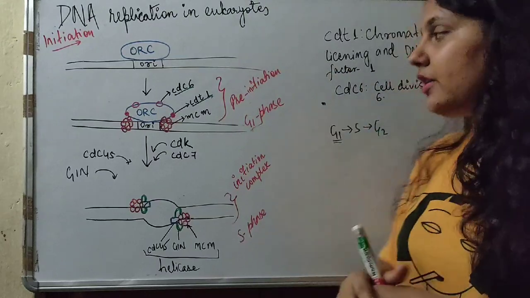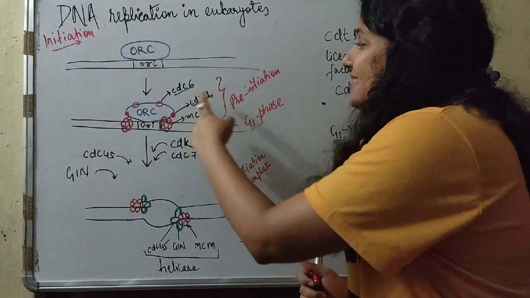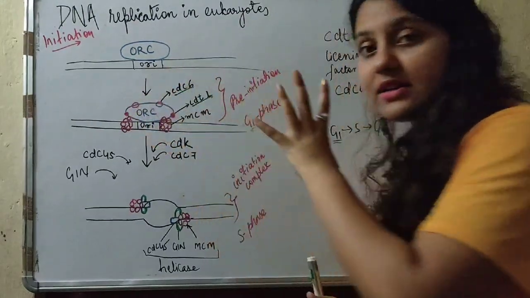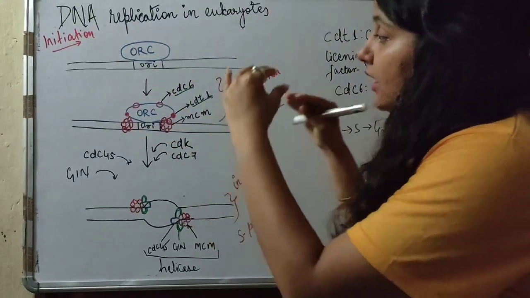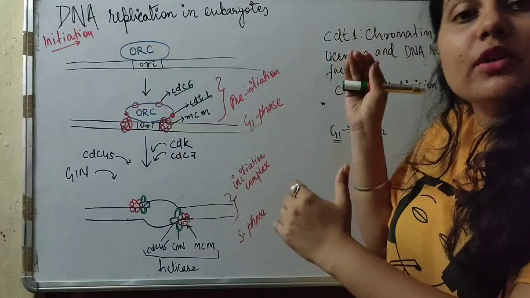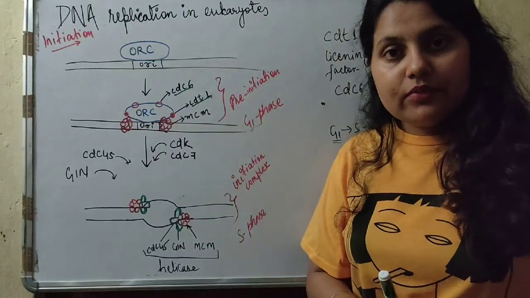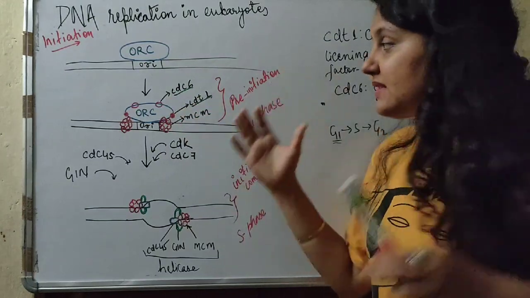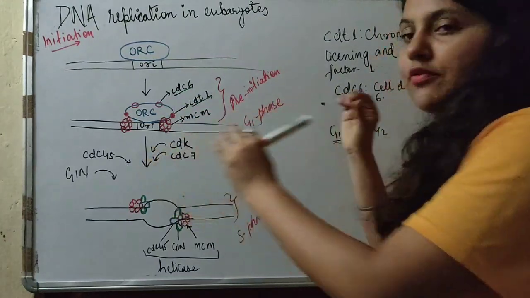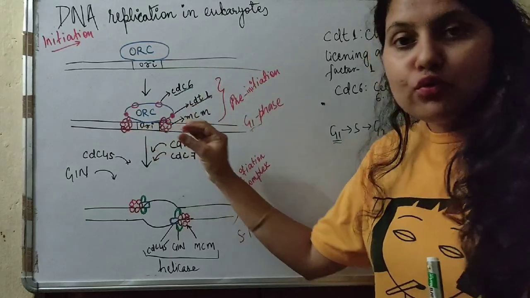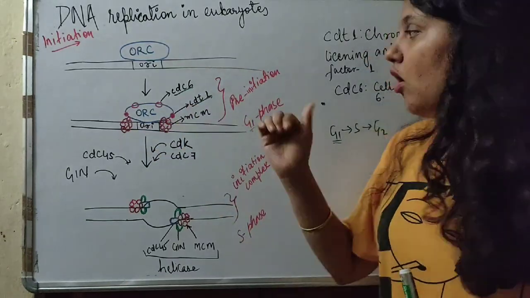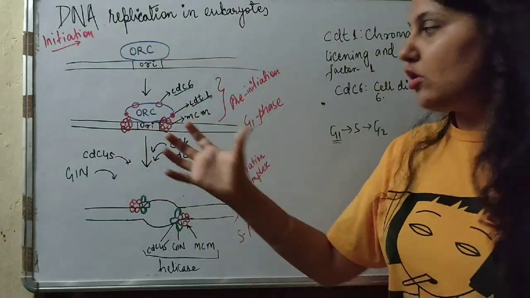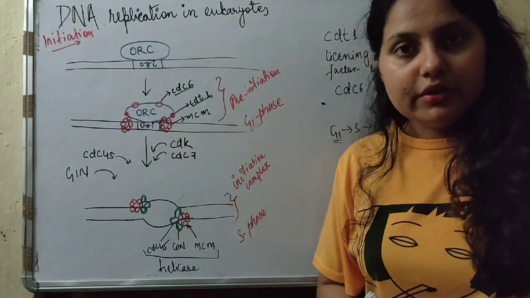Another thing is that CDC6 and CDT1 have just bound to the ORC to make the region favorable for the MCM protein to bind. Without CDC6 and CDT1, the MCM protein will not find it favorable to come and bind to the DNA, or else it will not be balanced because of its molecular weight.